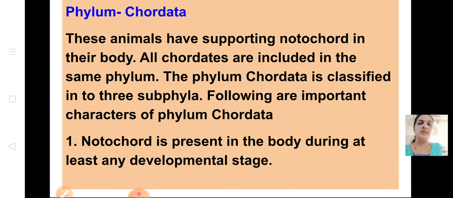Why do we call them chordates? Because the notochord is present in the body during at least one developmental stage. In any developmental stage, this notochord is present. Notochord is the rod-like structure which is present on the dorsal side of the body. It divides the nervous tissue, the nervous cells. Okay, so this is present in any stage of the organism.